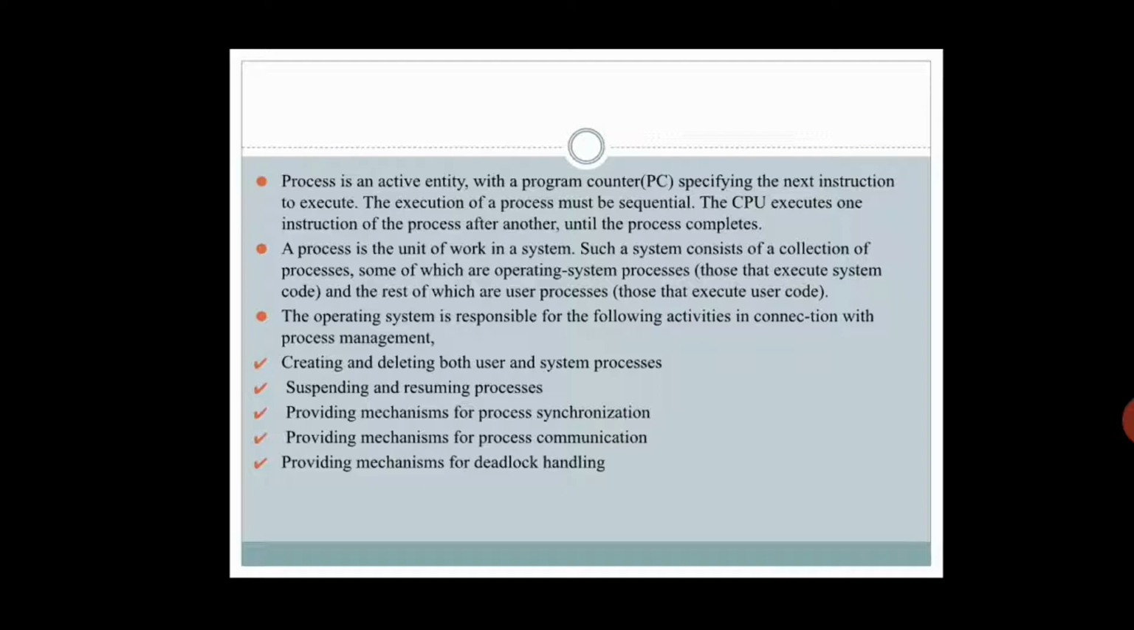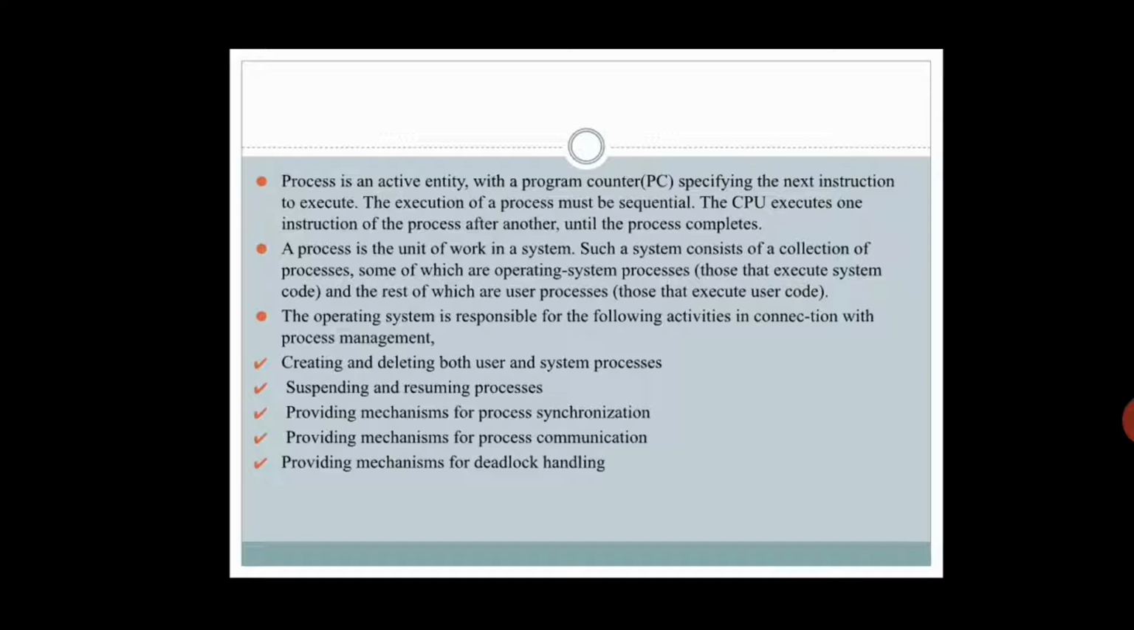The execution of a process must be sequential. Obviously it is sequential, but if you give any constraints in the code, then definitely it can jump from its lines of code to any part of the program. The CPU executes one instruction of the process after another until the process completes. It is the work of the CPU, the central processing unit, to execute the instructions, and based on that criteria the CPU executes the processes.